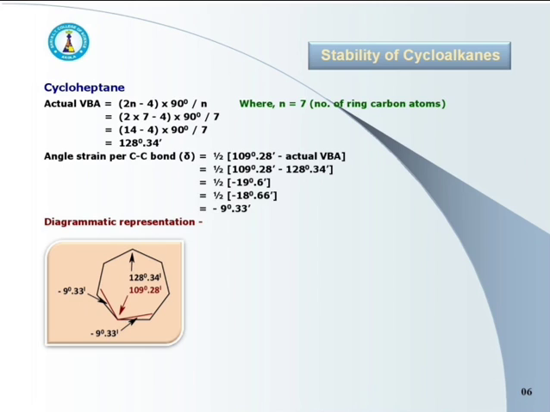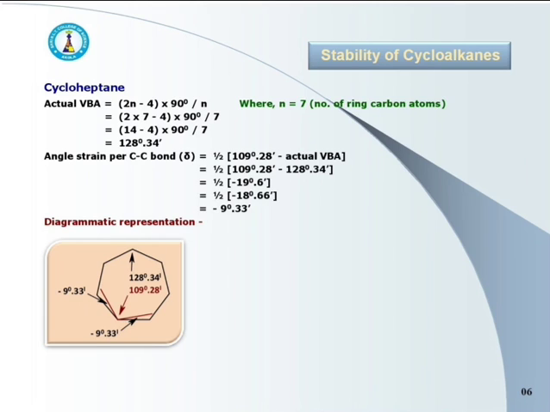It is equal to 128.57. We have to convert it into degrees and minutes, and its final value is 128 degree 34 minutes.